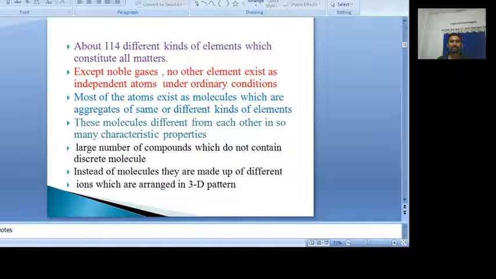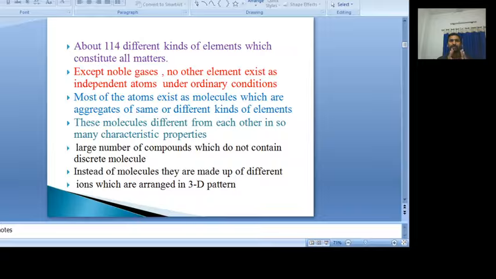Instead, ions are present, arranged in a three-dimensional pattern, where each ion is surrounded by other ions. But in water, discrete H2O molecules exist. In some compounds, discrete molecules do not exist.